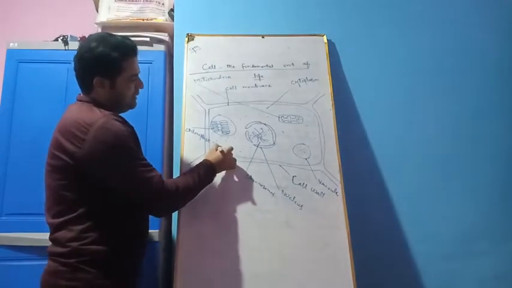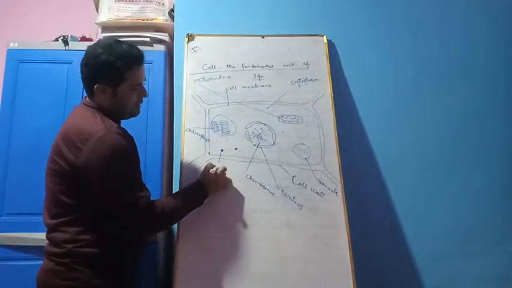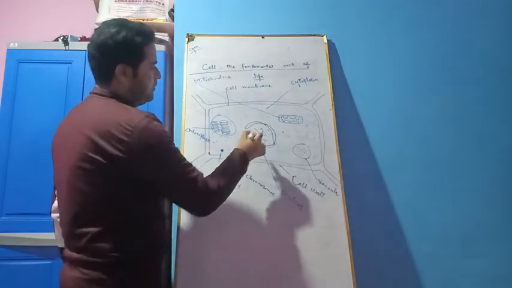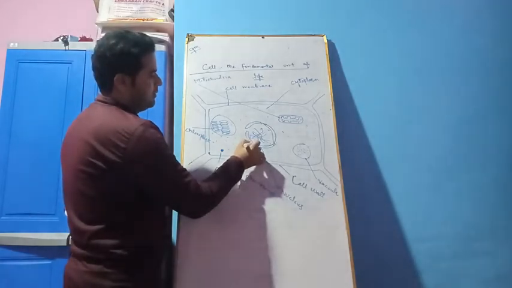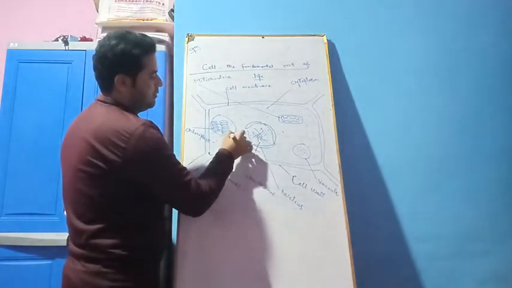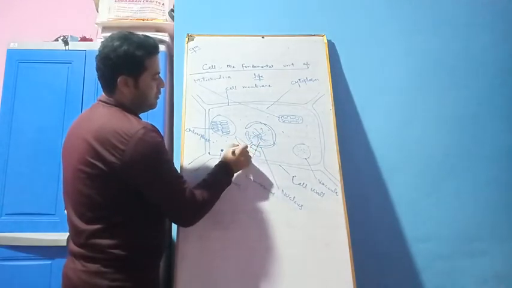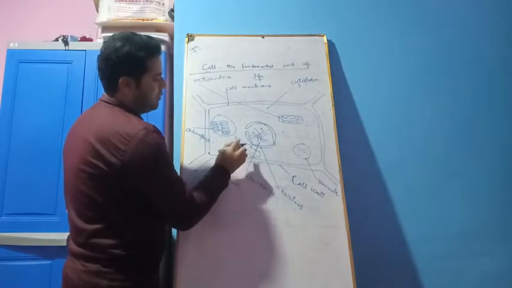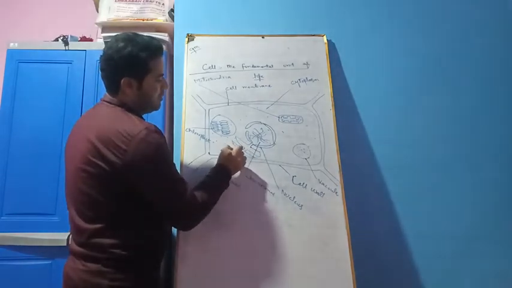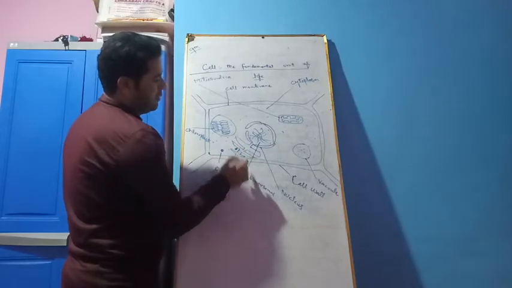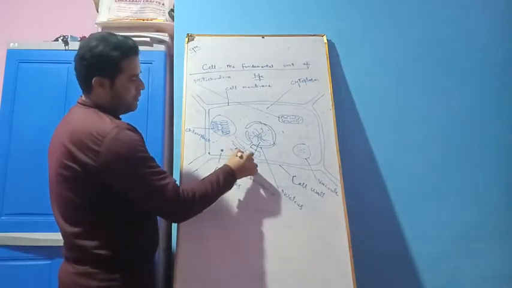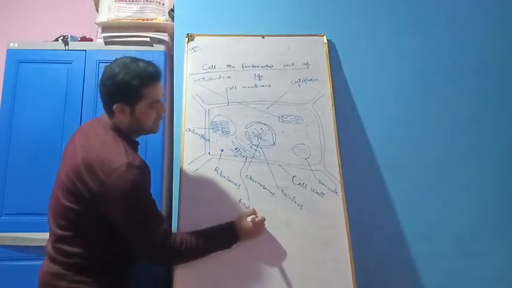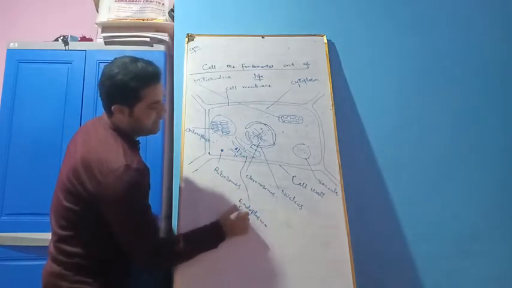So these are the ribosomes. This one is endoplasmic reticulum.